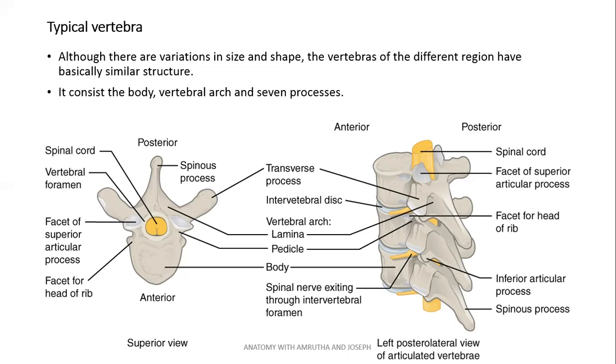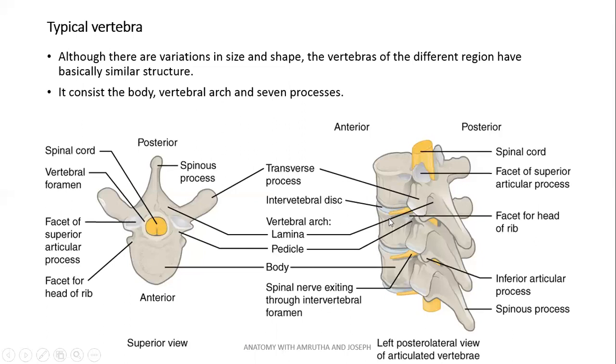So the last cervical vertebra and the first thoracic vertebra look almost similar. Similarly, the last thoracic vertebra and the first lumbar vertebra look almost the same. So body and the vertebral arch or the neural arch are the two parts of a vertebra.